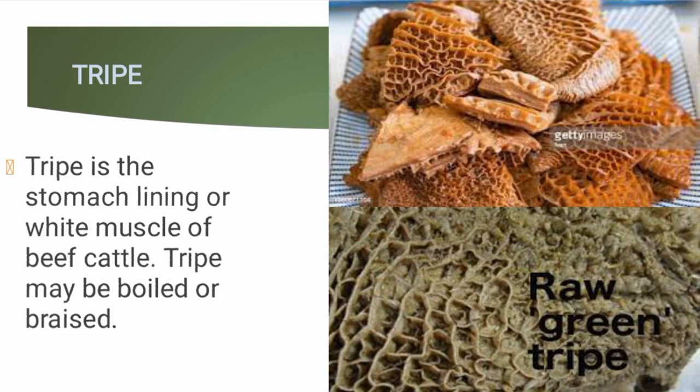It is the stomach lining. It looks like a sponge. You can cook it by boiling or by braising.